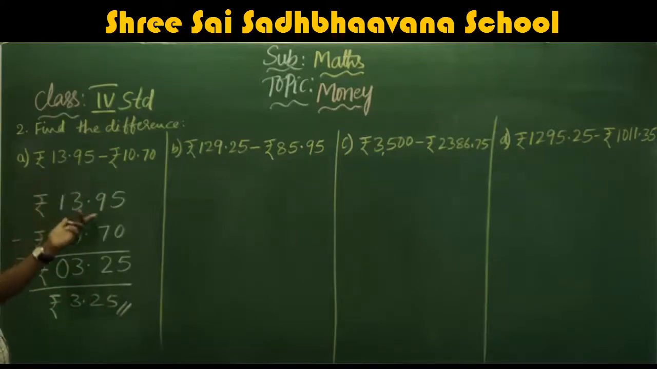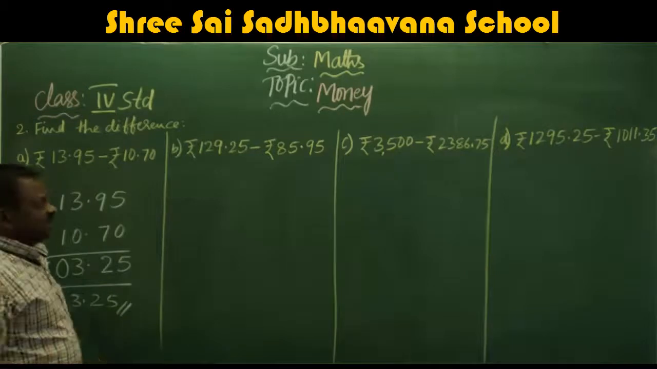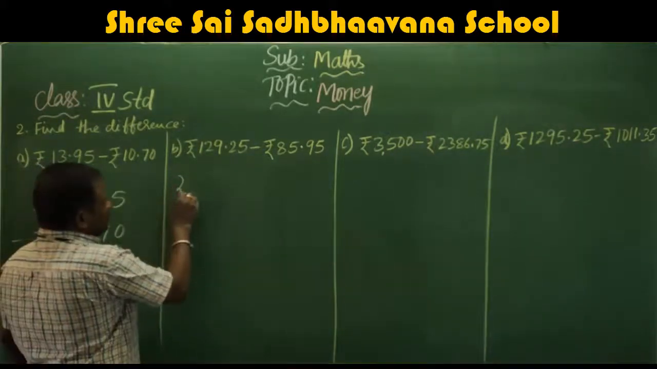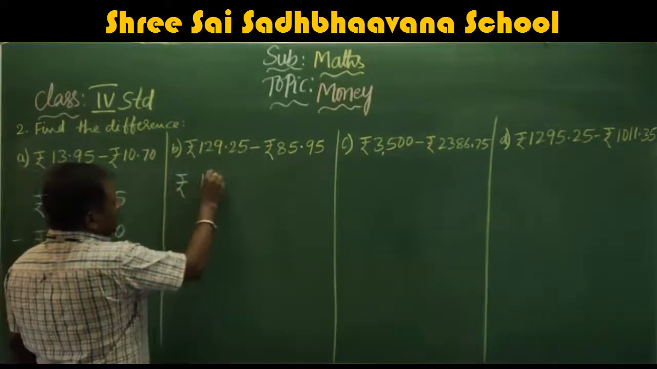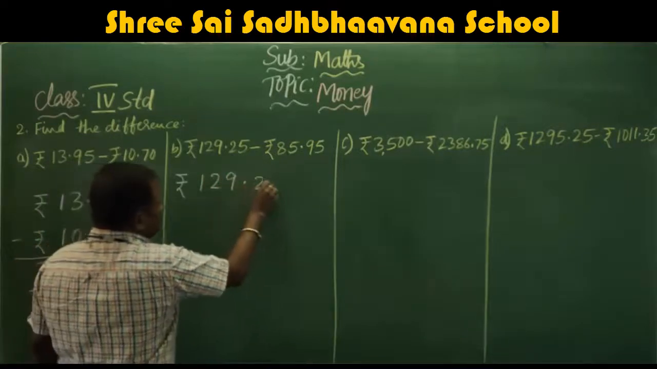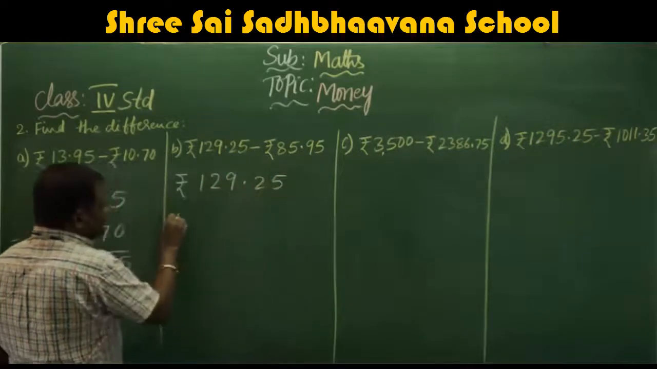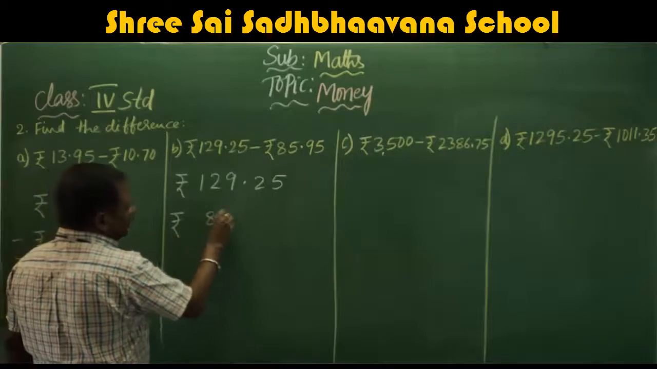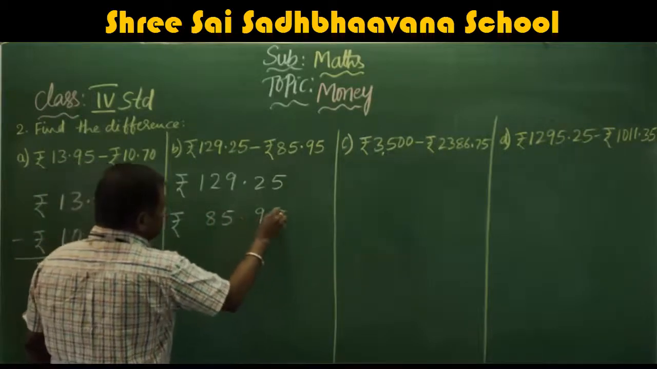Once again I will explain. Rupees 13.95 minus rupees 10.70. 5 minus 0, 5. 9 minus 7, 2. 3 minus 0, 3. 1 minus 1, 0. Rupees 3.25. Next, come to here, rupees 129.25, rupees 85.95.